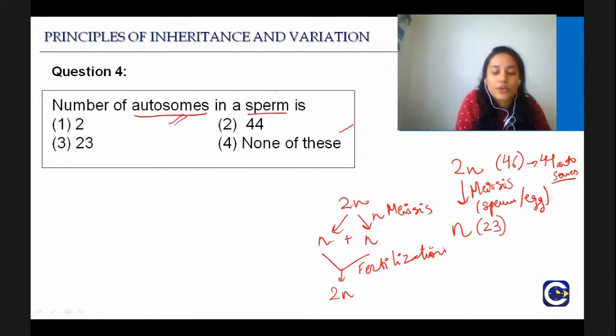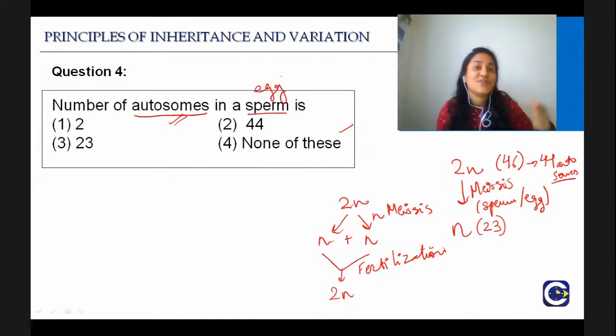They can ask you about the sperm, they can ask you about the egg. Okay, this was one of those tricky questions, where you can easily get negative marking. That's why I said read the question properly and always underline the important things. Humans have 23 pairs or a total of 46 chromosomes, out of which 22 pairs or 44 are autosomes. One pair or two chromosomes are the sex chromosomes. So they are asking you about the autosomes in the sperm.